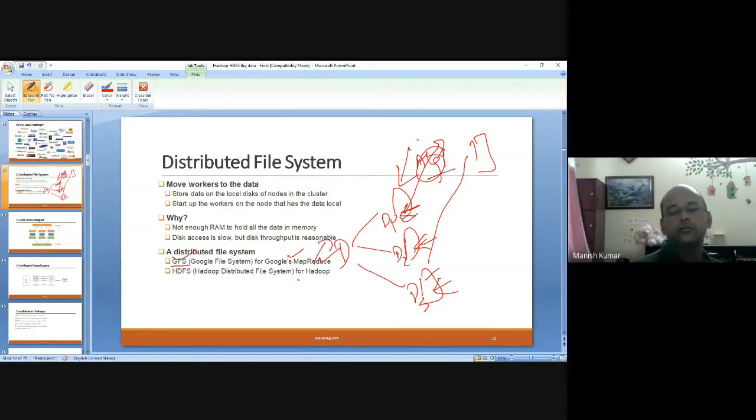Now they have moved to Spark and others. For public use, for research and study, they have released variations of this as HDFS, the Hadoop Distributed File System, which is also a component of Hadoop.